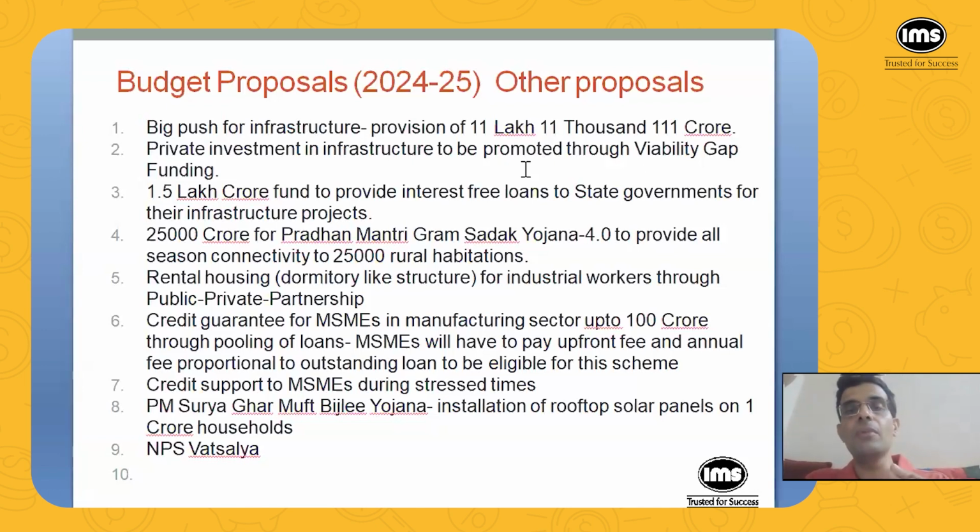So government pays that much amount to the private company. Otherwise, no private company would be willing to build that highway. So private investment in infrastructure will be promoted through viability gap funding.